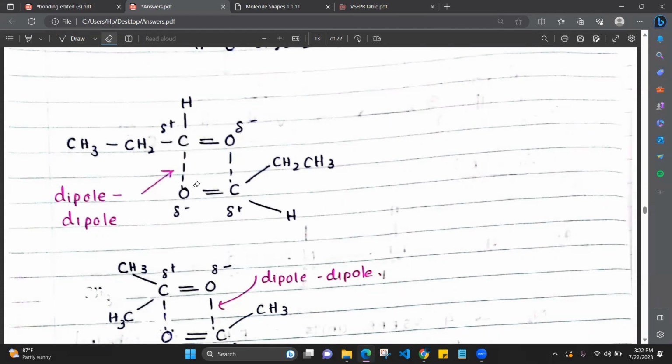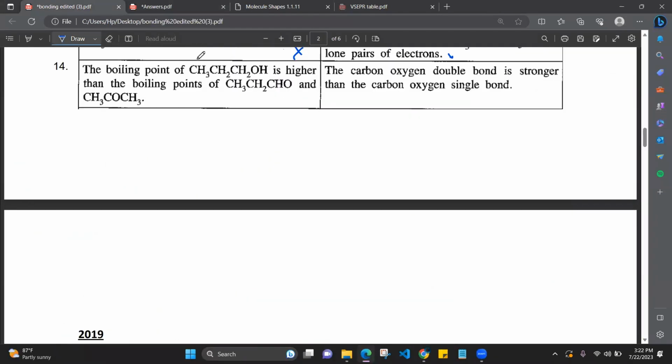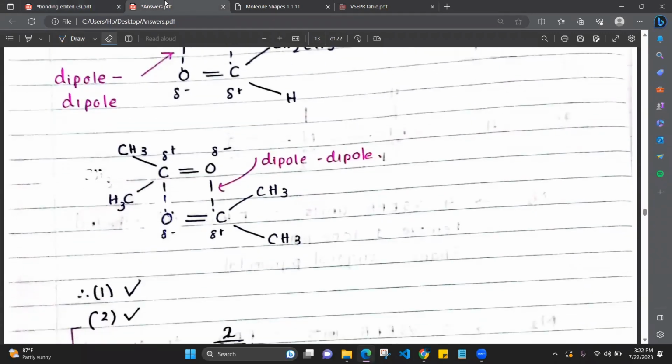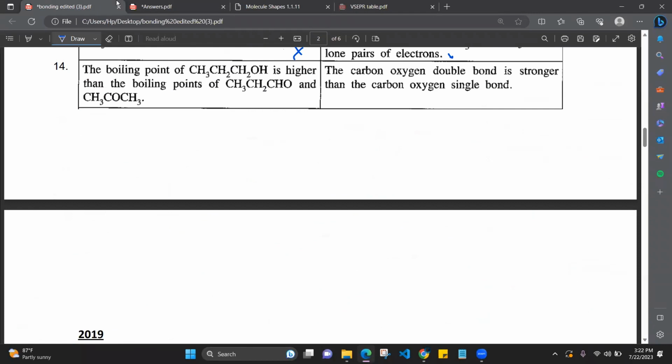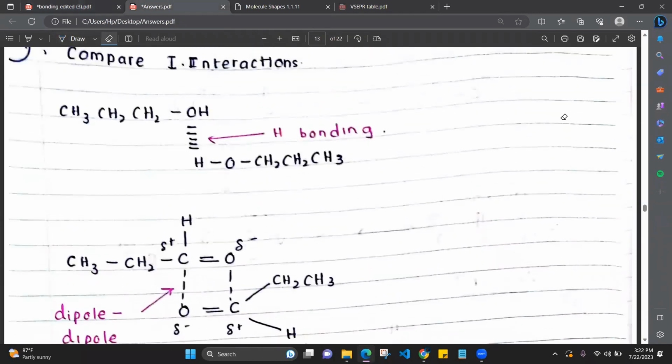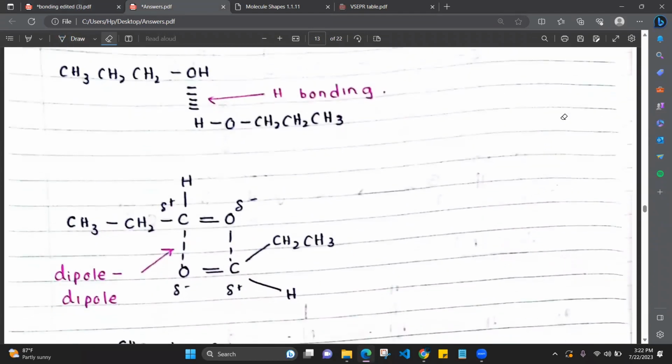So when two molecules come together, the negative pole will be attracted to the positive pole, and the positive pole will be attracted to the negative pole. This is the dipole-dipole interaction. Right. And then the next one is the ketone. Ketone is also again dipole-dipole interaction. So what is the first statement? Now we have to find the prominence. Which one is having the strongest interactions?